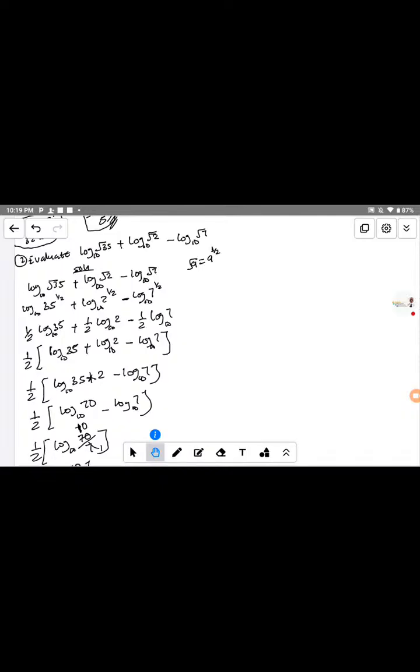What I'm trying to explain here: when you're given this question, evaluate log base 10 of root 35 plus log base 10 of root 2 minus log base 10 of root 7. The first thing is to consider the root here. Since the root is common to all of them, you first convert the roots back to normal mathematics.